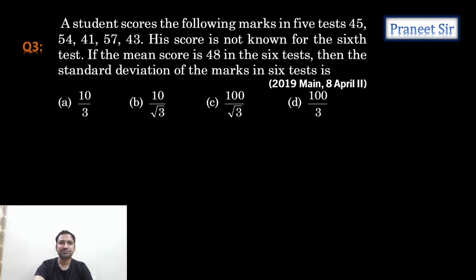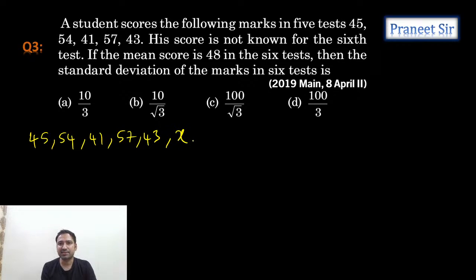Okay, next question. A student scores the following marks in 5 tests: 45, 54, 41, 57, 43. His score is not known for the 6th test. If the mean score is 48, then the standard deviation of the marks in the 6th test. Okay. So let's assume the 6th test marks, as we don't know, you can take it as X. So let's take it as 45, 54, 41, 57, 43, X.